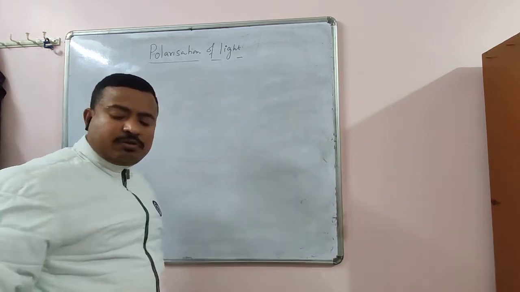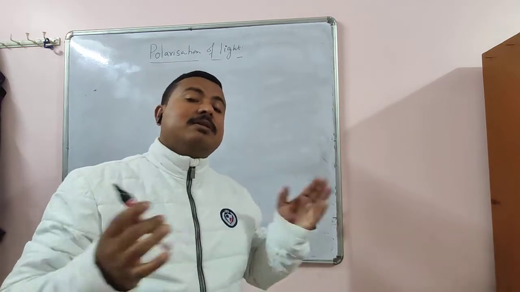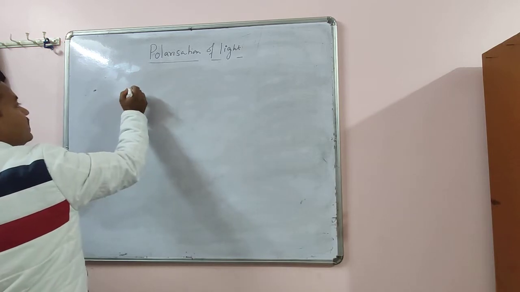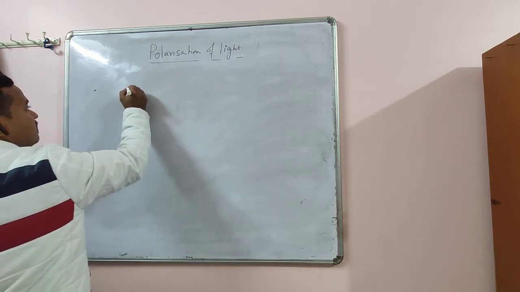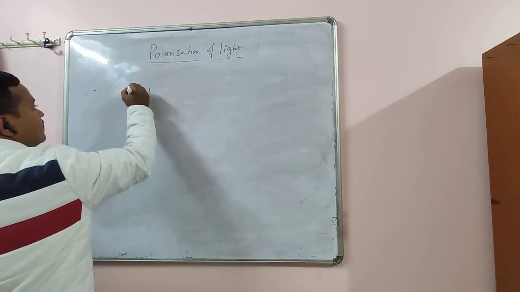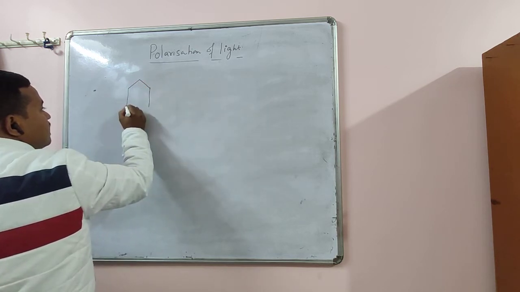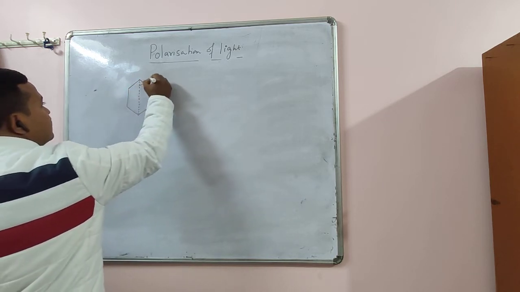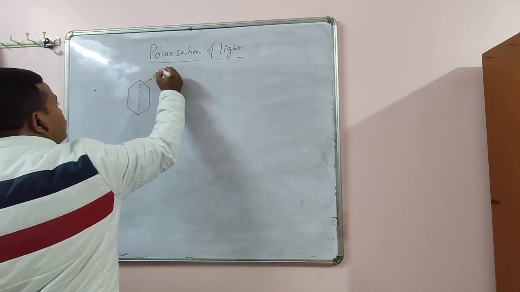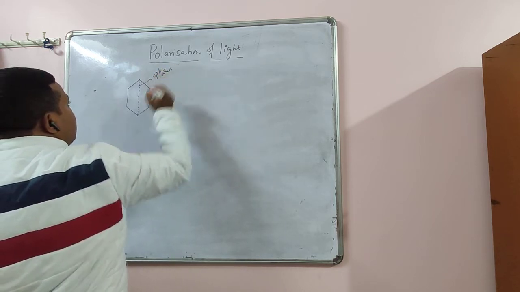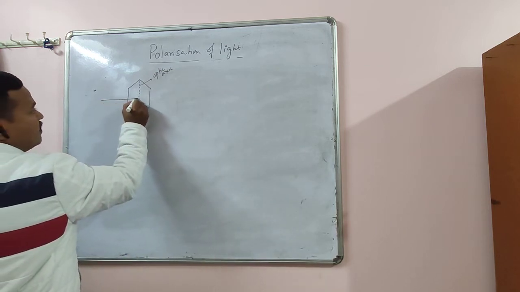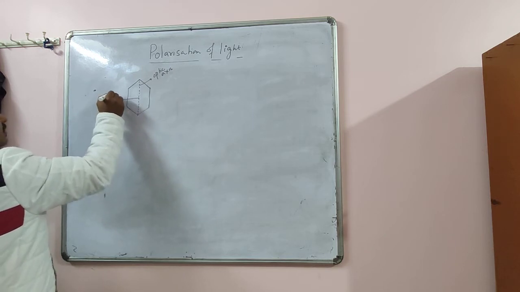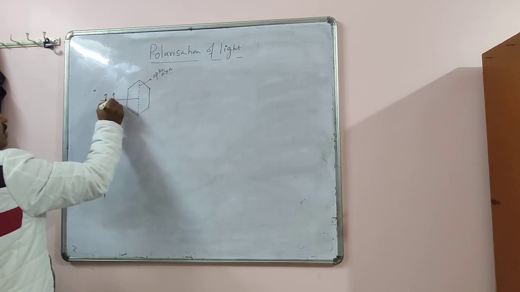By selective absorption, we use some crystals like calcite crystal and tourmaline crystal. So let me show you. Suppose this is a crystal. This is the optic axis. Optic axis means the axis through which light can pass. Light can pass only through this axis. So here suppose unpolarized light is incident. Unpolarized means it has both components of light.